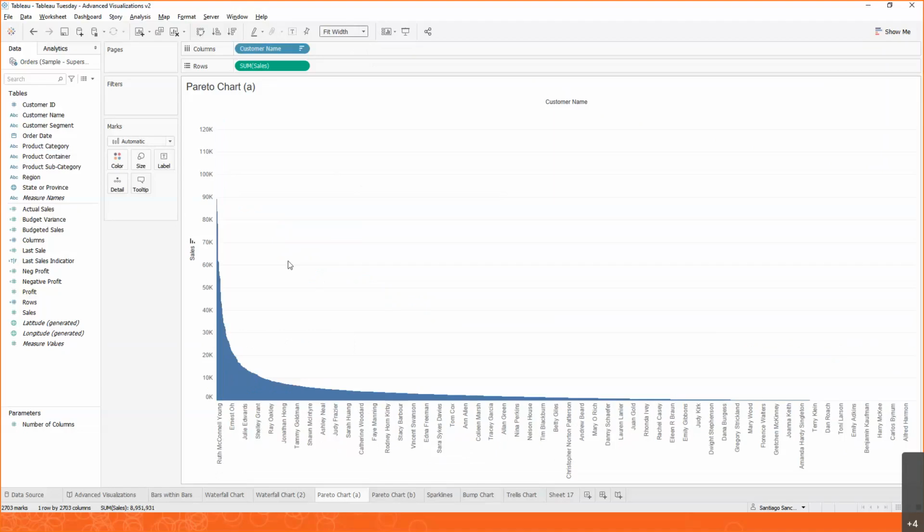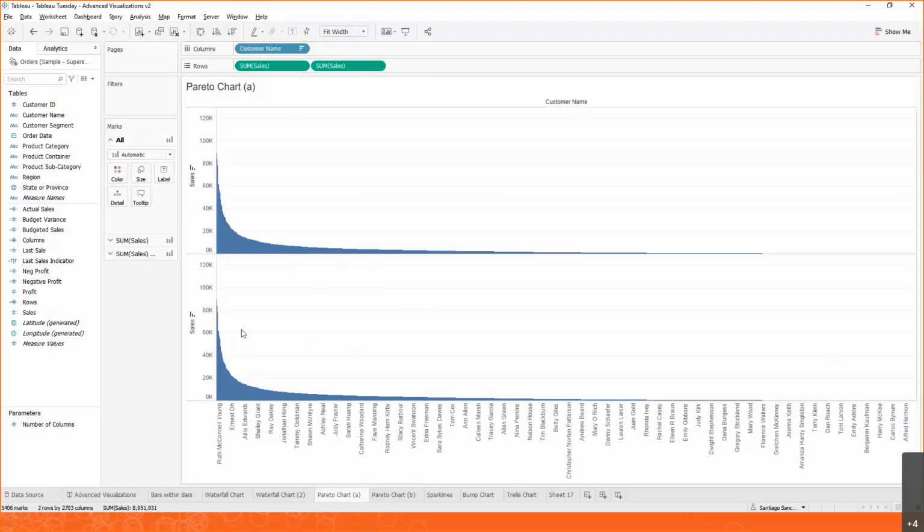But the second one was the running total. So how do we do that line chart that was the running total? What we can do is add another copy of sales. We'll drop it into rows. So we have these two axes over here. But the second one is not going to be sales. It has to be a percentage of the sales that each customer is contributing to. And so remember table calculations? We already have what we need on the screen. We have customer and we have sales, but it feels like we need a slight transformation. We don't want to see the absolute sales. We want to see the percentage of those.